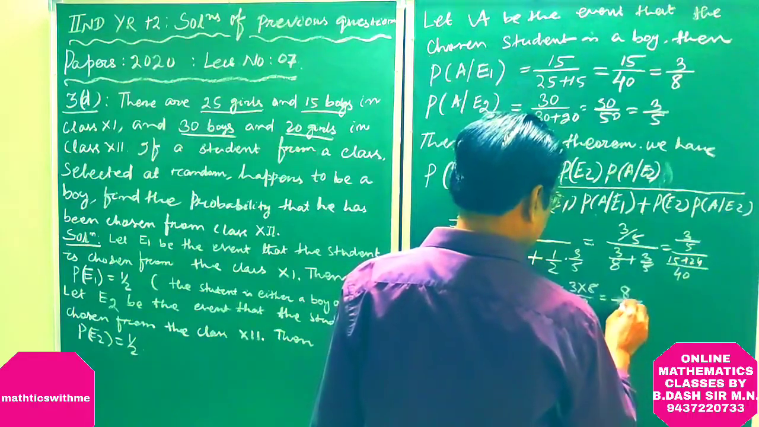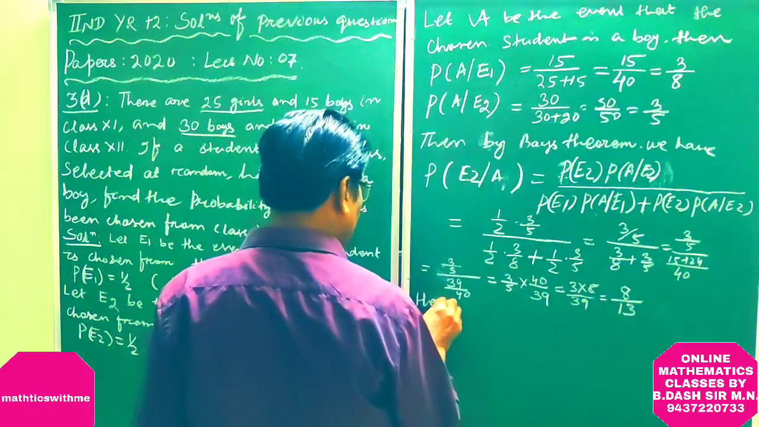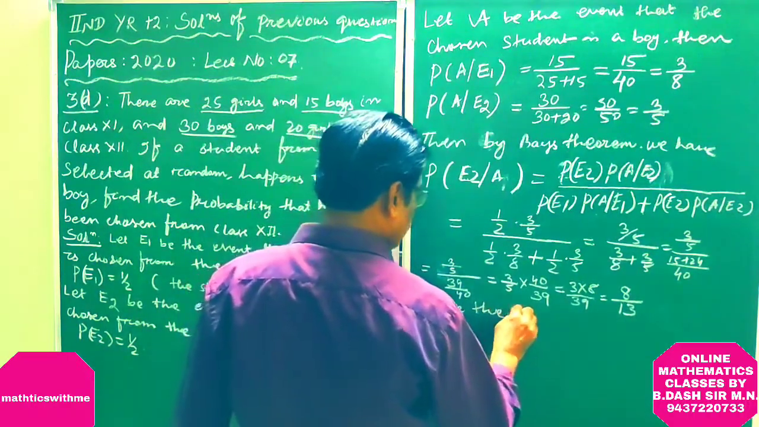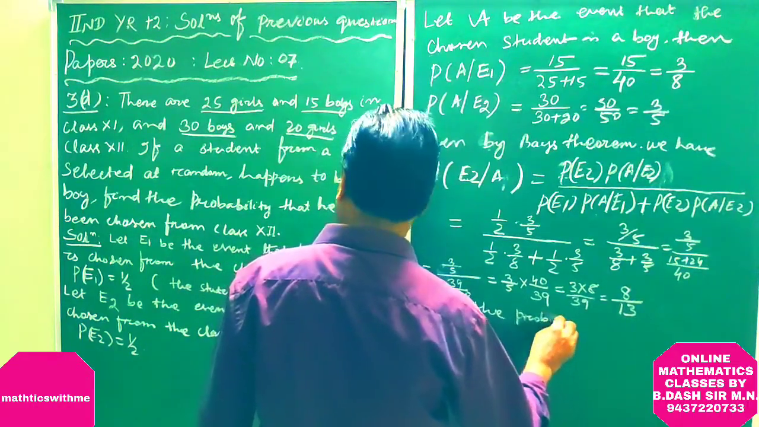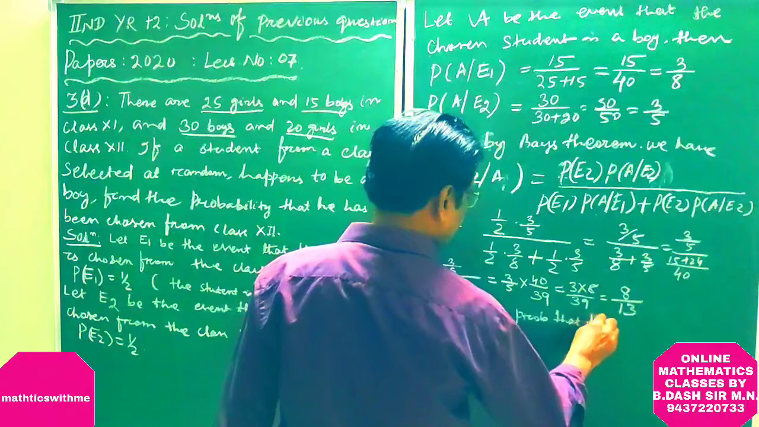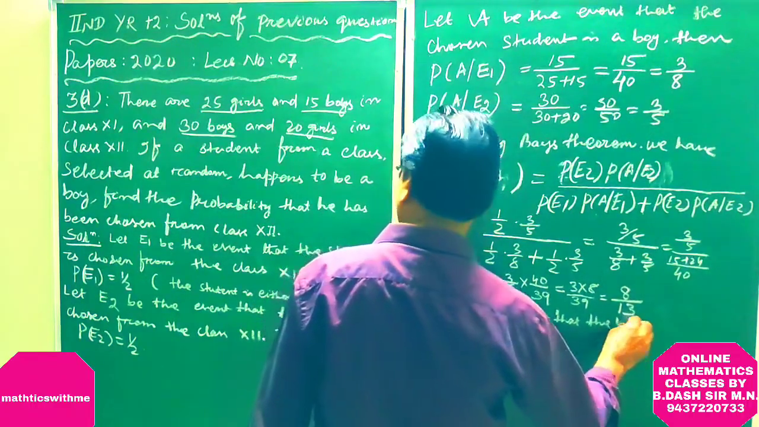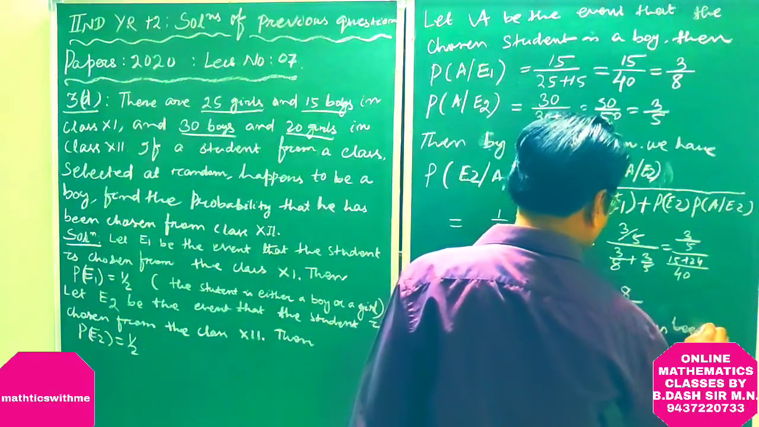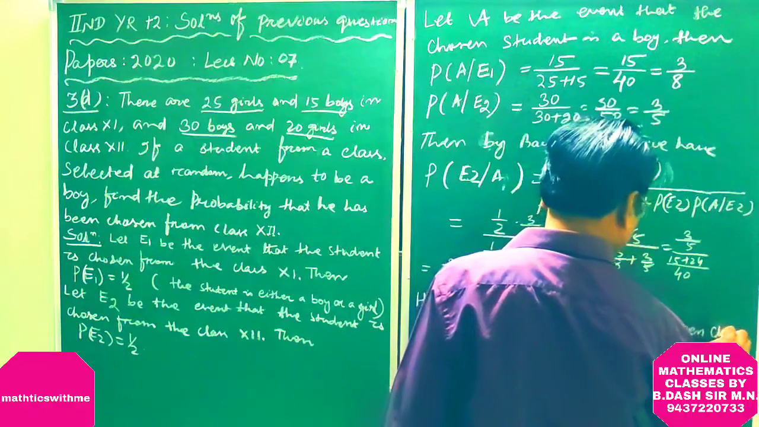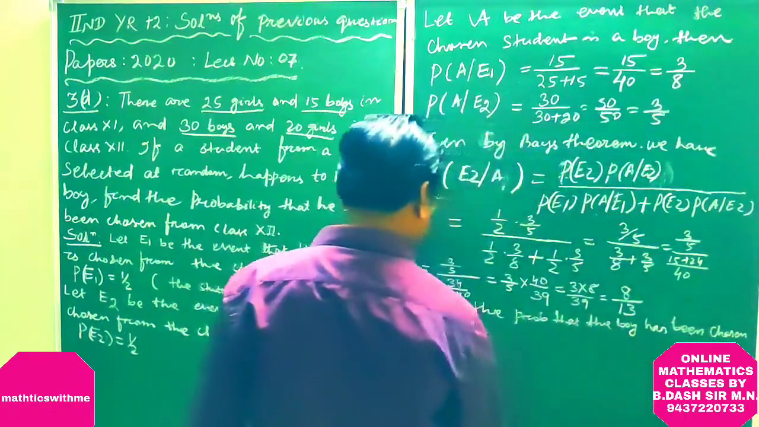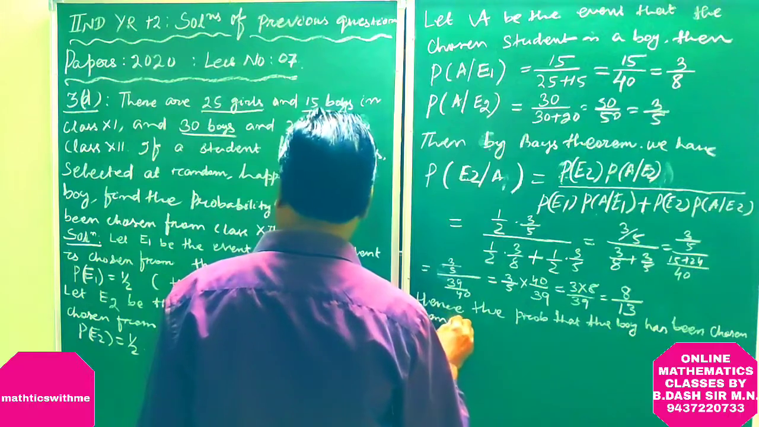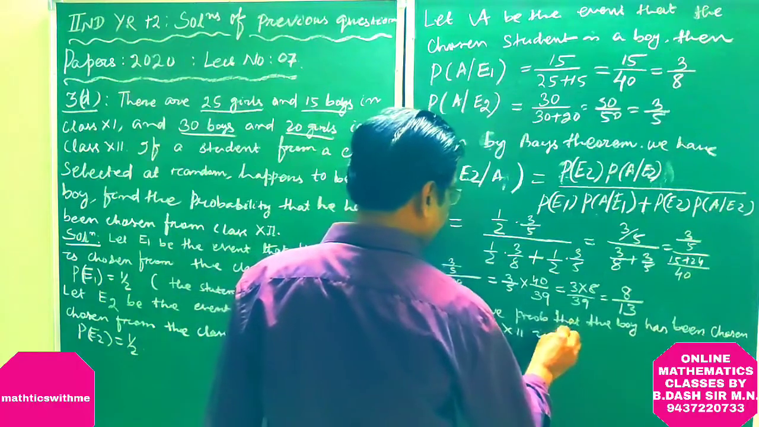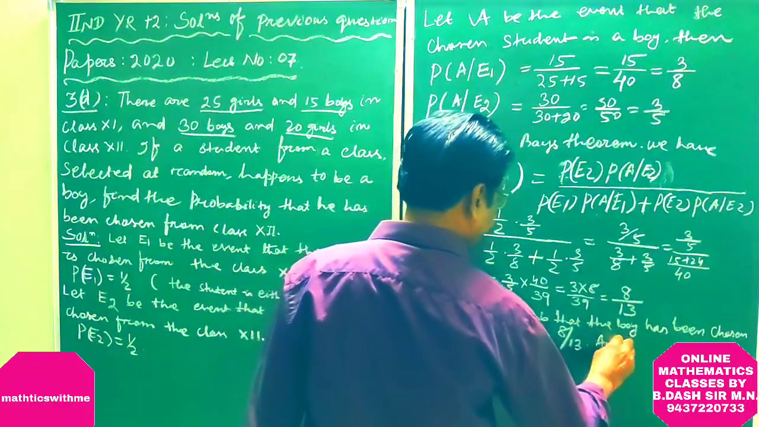Hence the probability that the boy has been chosen from class 12 is 8 by 13. Answer.